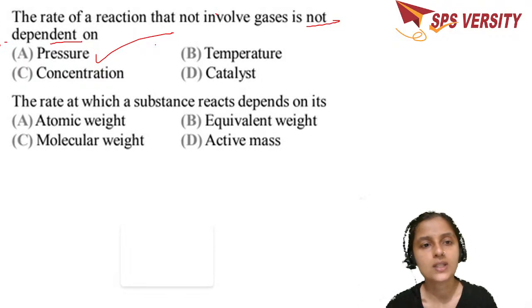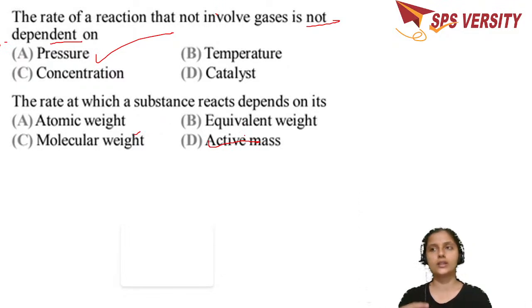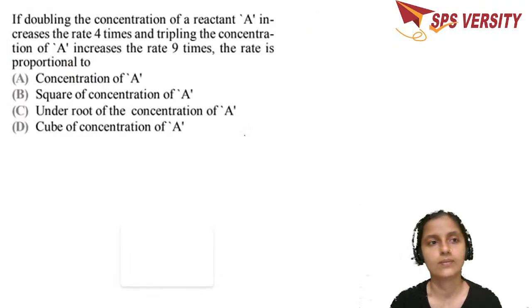The rate at which the substance reacts depends on its. This is according to the law of mass action. So change in concentration over change in time, that was called the law of active masses. So the rate of this reaction depends on the active masses of the reactants.